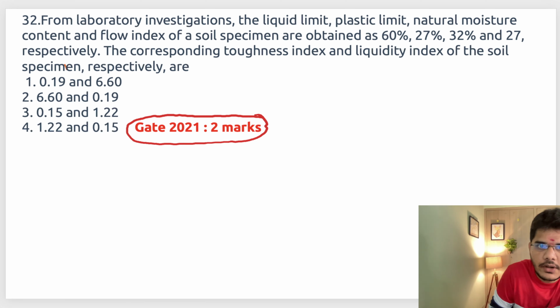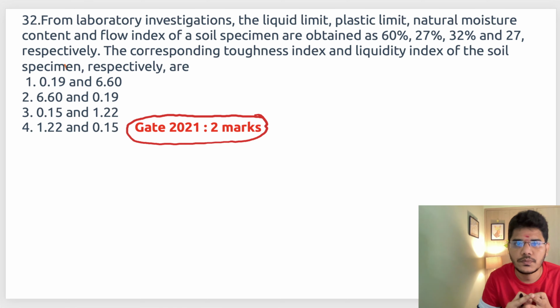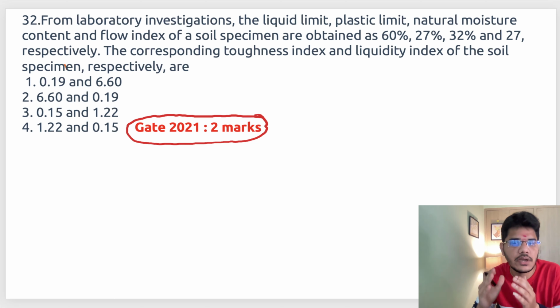From laboratory investigations, the liquid limit, plastic limit, natural moisture content and flow index of a soil specimen are obtained as 60%, 27%, 32% and 27 respectively. The corresponding toughness index and liquidity index of the soil specimen are? So he has given liquid limit, plastic limit, natural moisture content and flow index. He just asked us to find the value of toughness index and liquidity index.